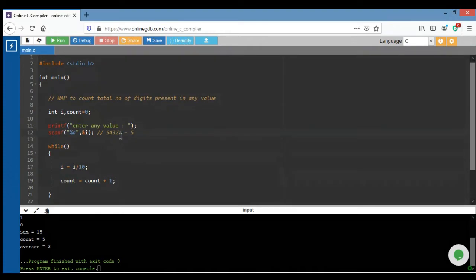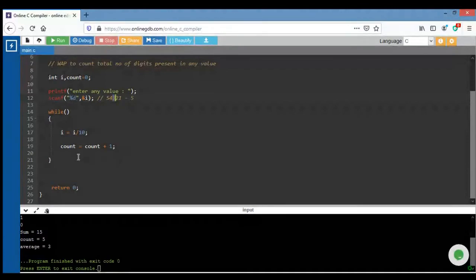First time I will divide, second time 2 is removed, I have left 543. Third time the number 54 is left.